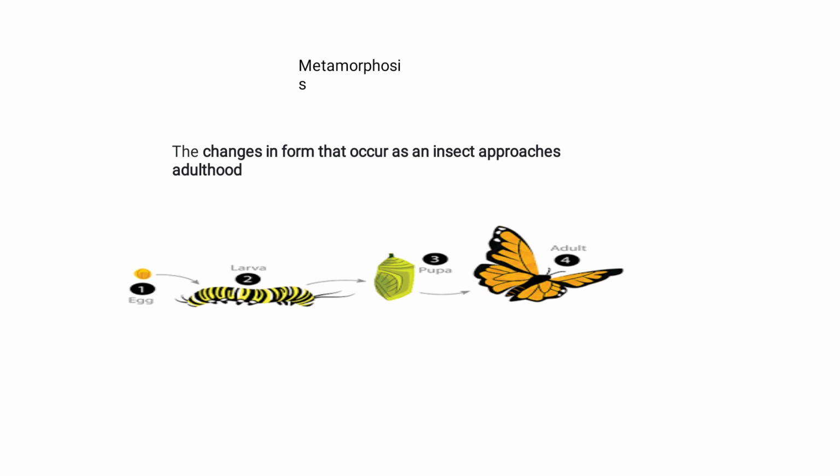Assistant Professor of Entomology. Today our topic is metamorphosis. What is meant by metamorphosis? Metamorphosis is the change in form that occurs as an insect approaches adulthood. You can see in the image clearly.